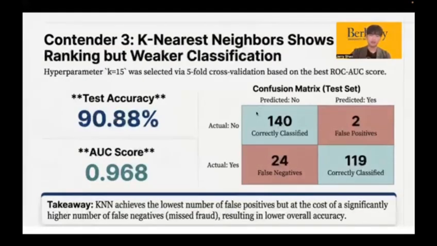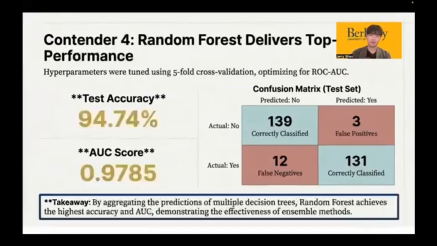After that, we applied KNN. It helps to minimize false positives, but it suffers from high false negatives, meaning it misses too many fraud cases. And lastly, we applied a random forest, and it achieves the best overall performance with the highest accuracy and AUC score while maintaining a strong balance between false positives and false negatives.